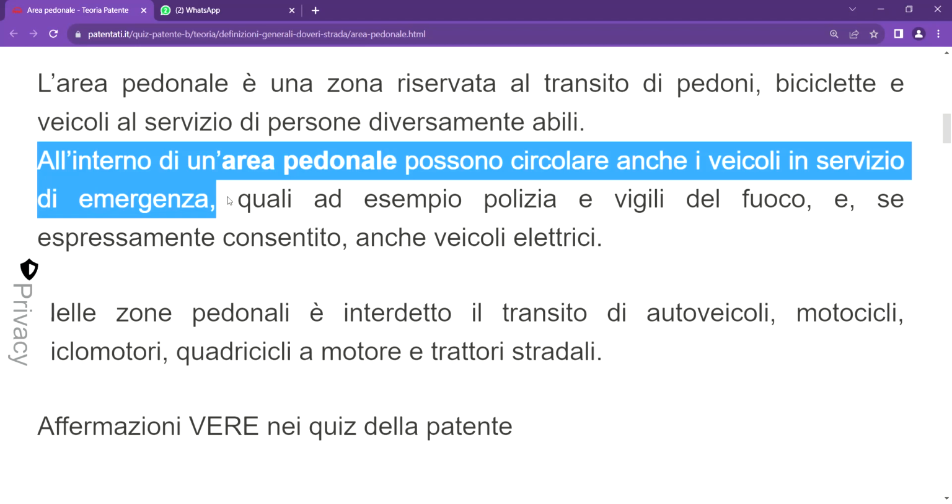This is where we have the police vehicle, the vigili del fuoco, in English the fire brigade, and ambulance, a host of others. These are the only things that are permitted to transit in area pedonale.